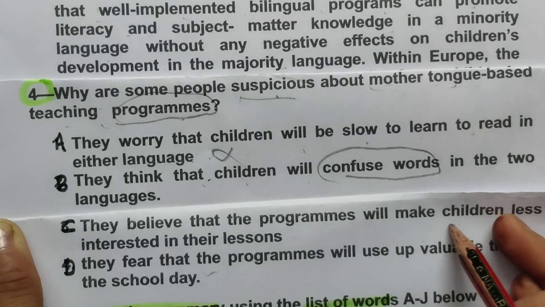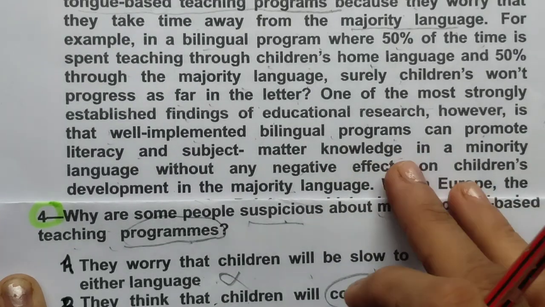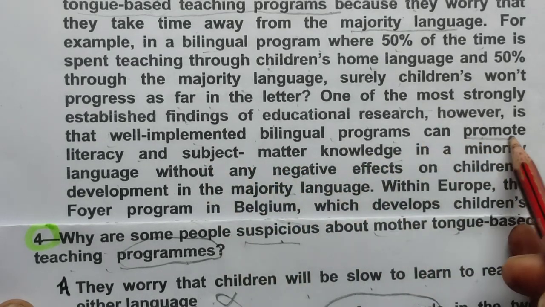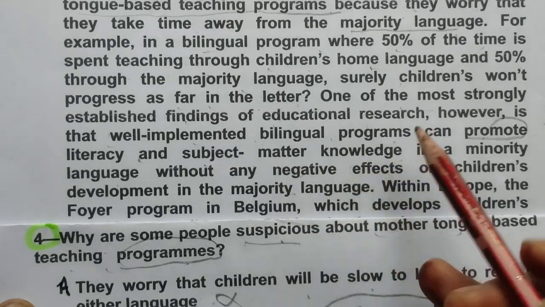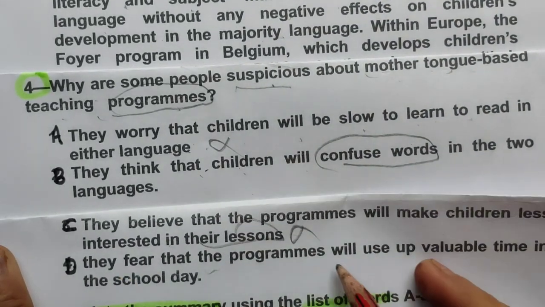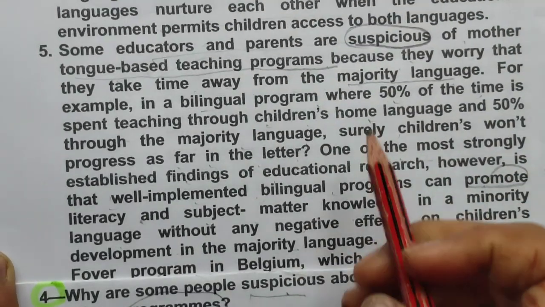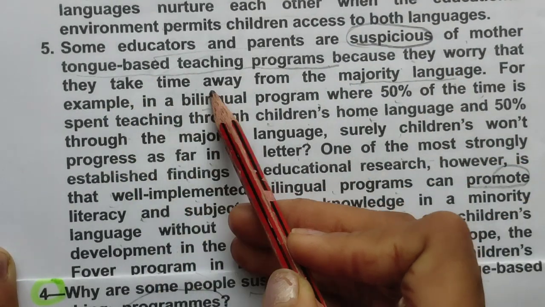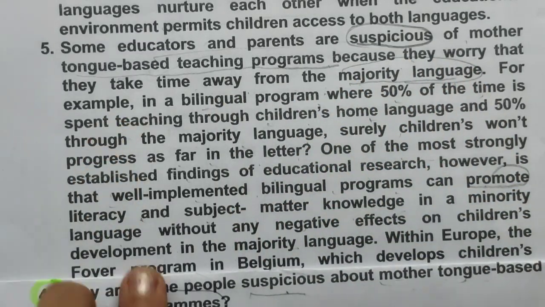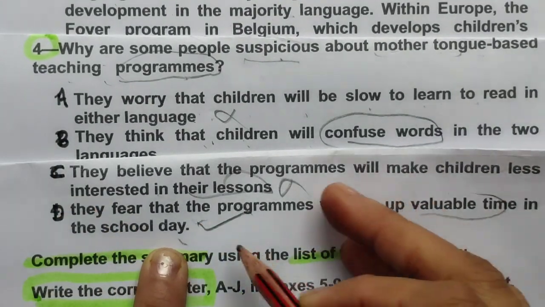They believe that programs will make children less interested in their lessons. Less interested, negative, majority language. They can promote, it is given, literacy and subject matter knowledge. So it is also wrong. They fear that the programs will use up valuable time in school day. Yes, first line says this. They worry that they take time away from the majority language. Time is given. So we will select option D, valuable time in the school day.